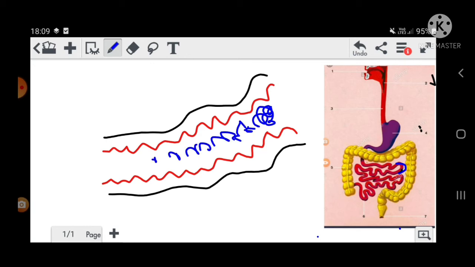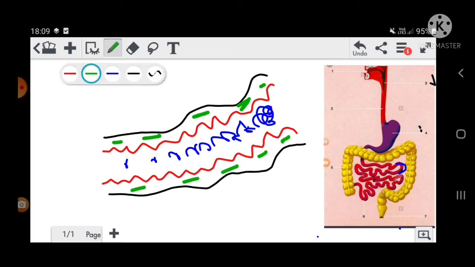Now in the small intestine, this small intestine contains a special type of gland in the wall. Here, these glands are there, and this is said to be the intestinal gland.